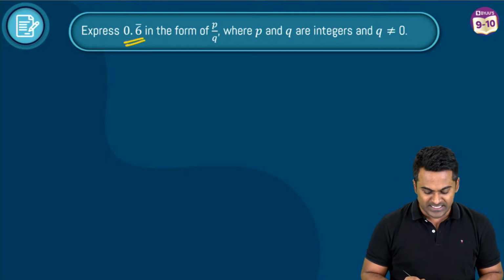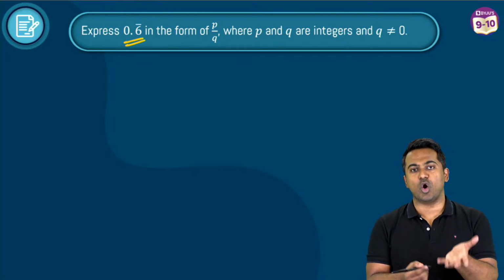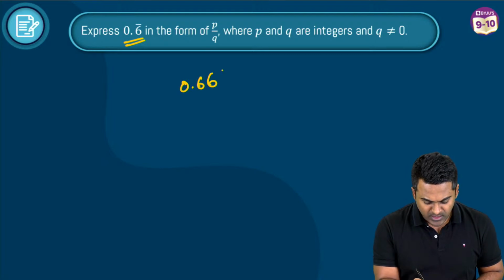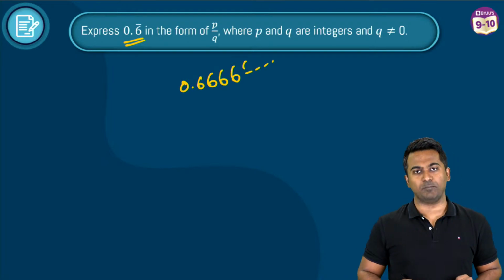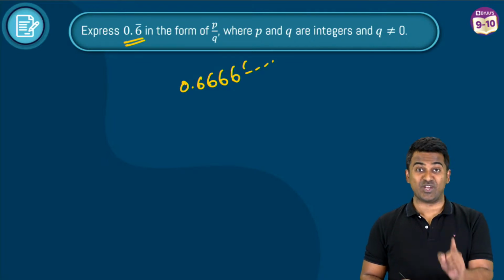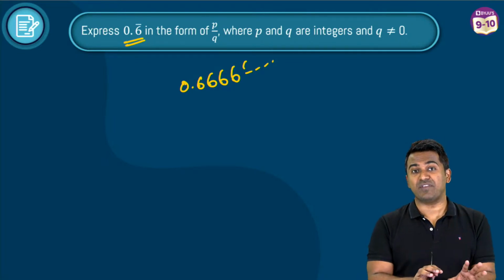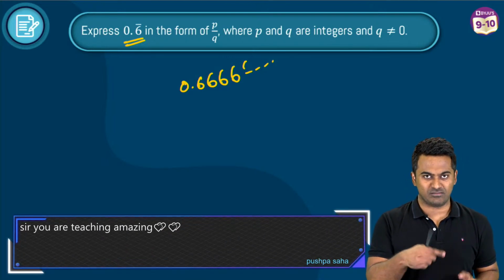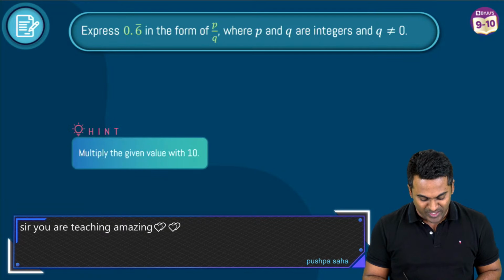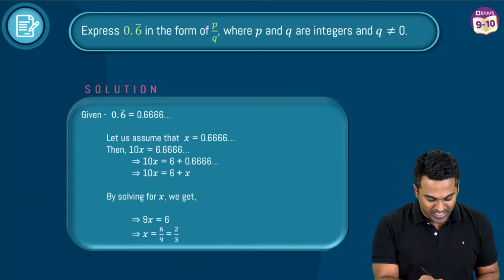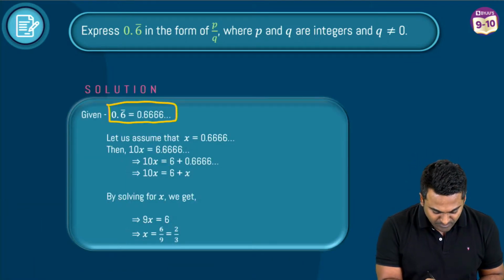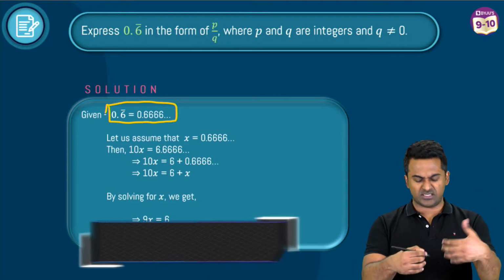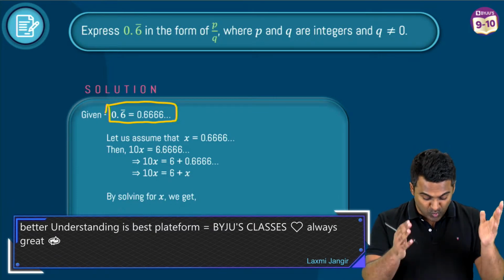First thing, 0.6 bar is, of course, what is this? Non-terminating. How do we know that? Well, there's a bar on top of 6. So what does this tell us? 0.6666 goes on and on and on. So this is non-terminating, but this is recurring. So this is by definition a rational number, which means we can convert it into a fraction. Can we do that? Yes, we can. Let's see how that process is done. Okay, so first thing, 0.6 bar, we write it like this. Okay, and then we're going to assume that, let's just say, call it x, or call it whatever you wish to. Let's call it x.